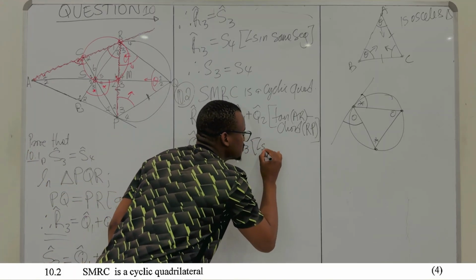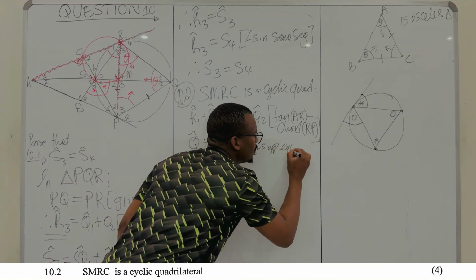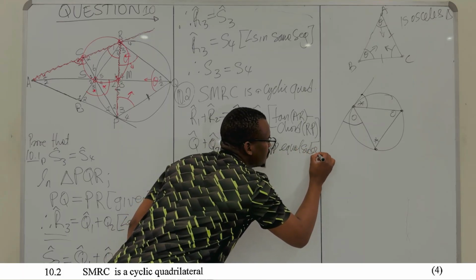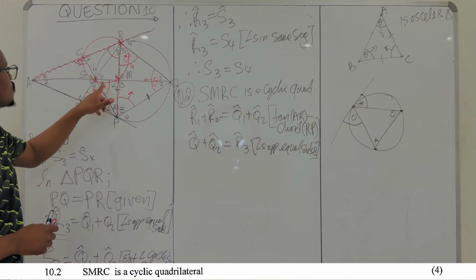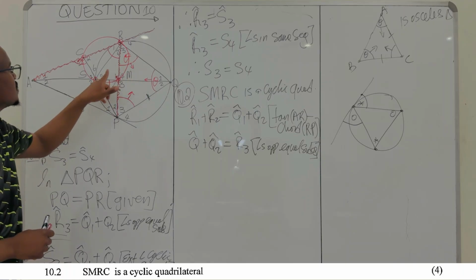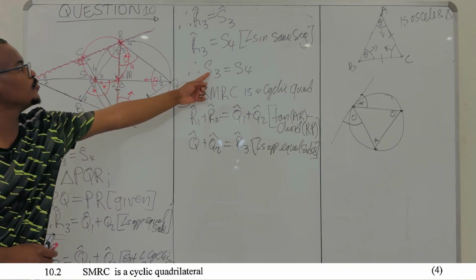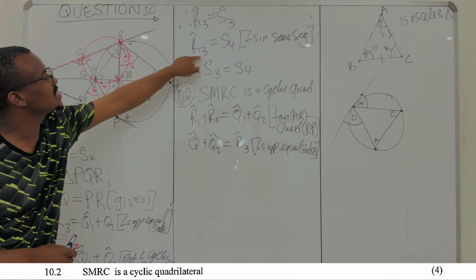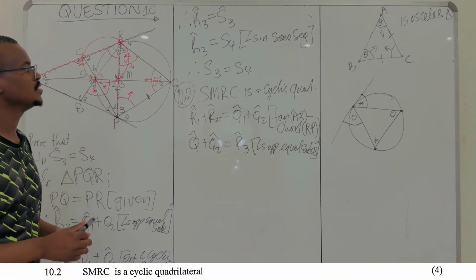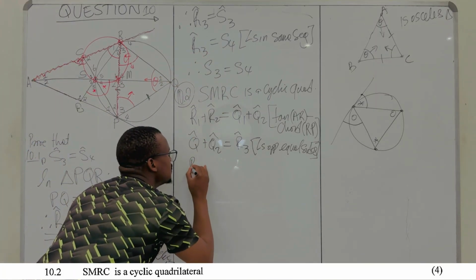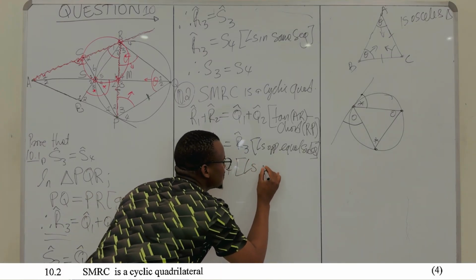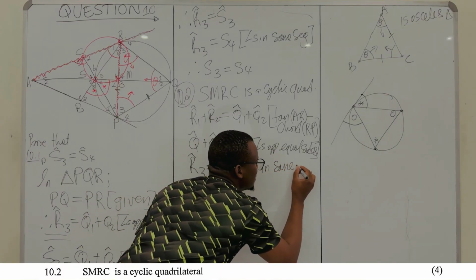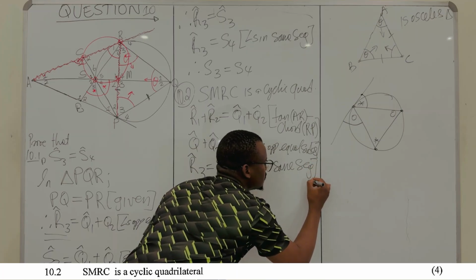These are angles opposite equal sides of a triangle. Right? No problem. And this is equal to this one, which is your R3 is equal to S4, which is what you proved here. R3 is equal to S4. These are angles in the same segment. So you say R3 is equal to S4. Why? These are angles in the same segment, which is these are angles subtended by the same chord.